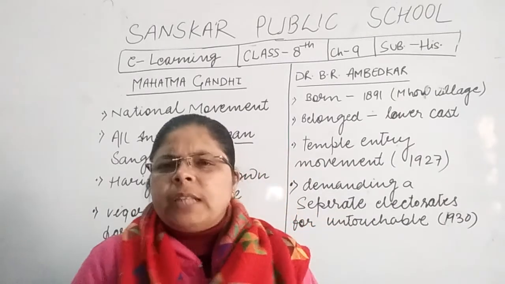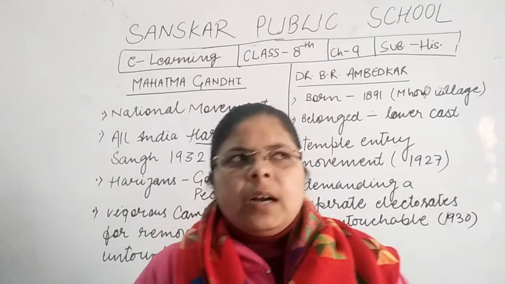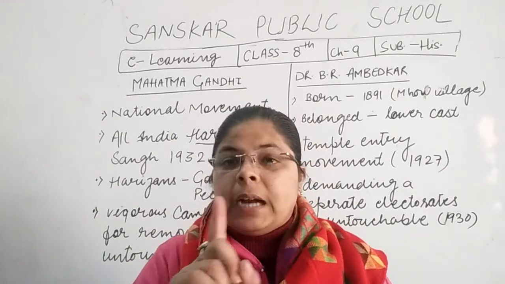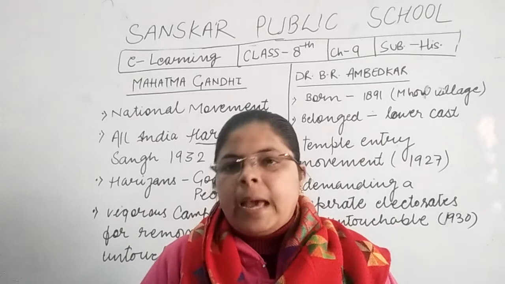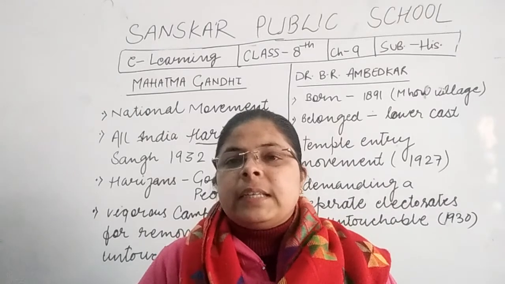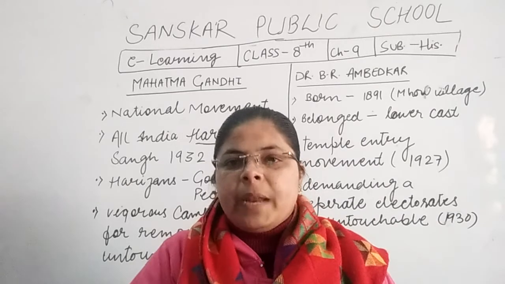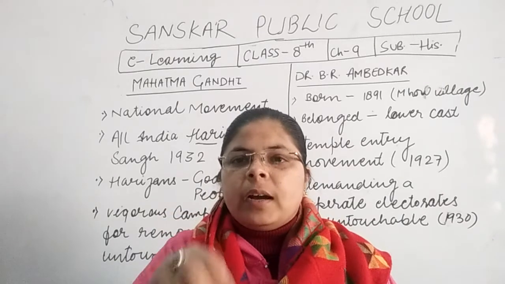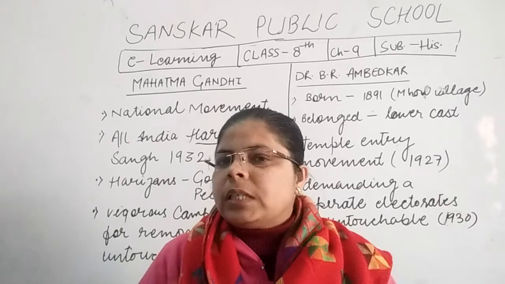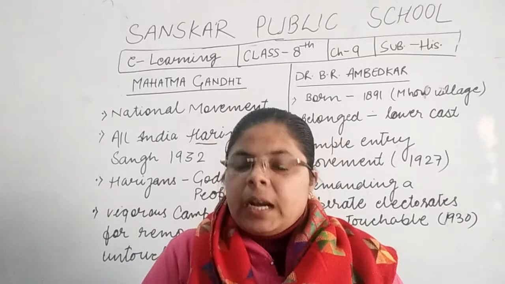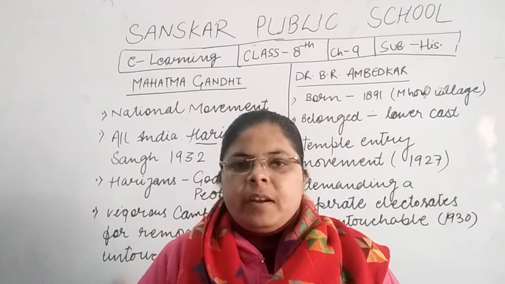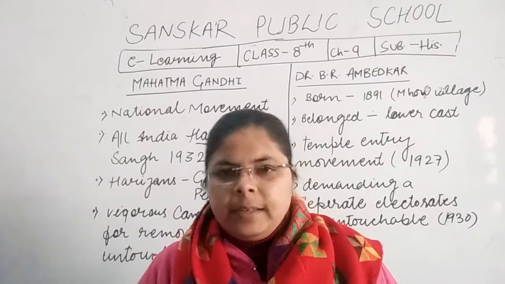Article number 15. What is article number 15? At present our constitution has 425 articles. So out of these, what does article number 15 say? क्या कहता है कि no Indian citizen has a right to discriminate or violate the fundamental right on the basis of color, caste or religion. यानी कि हम किसी भी इंसान को कलर के बेस पे, कास्ट के बेस पे, रिलीजन के बेस पे उसके फंडामेंटल राइट से अवॉइड नहीं कर सकते.